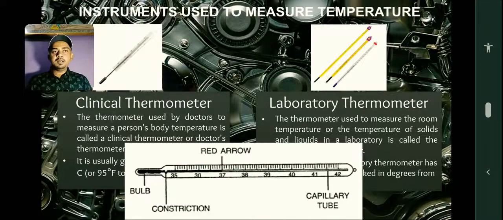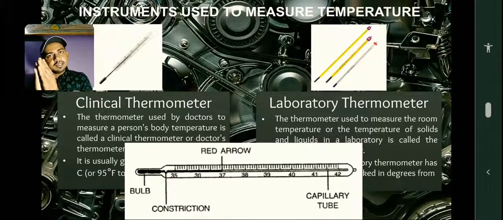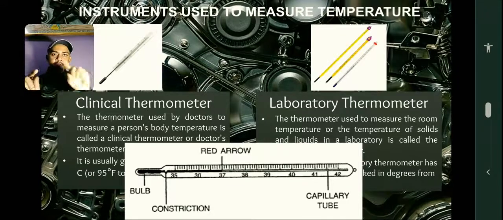This is the diagram of a thermometer. First, the thinner part is a bulb in which mercury is present, and then there is a constriction, like a narrow tube, where the path is a little bit pressed, so that some amount of mercury goes there after pressure. This is normal, this is constricted, and then again normal. Then we have a capillary tube through which the mercury travels, and the stem on which markings are there.